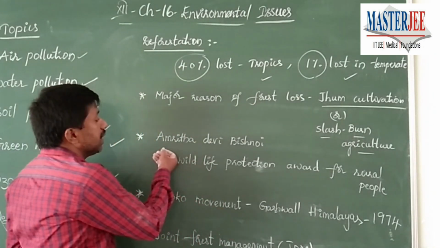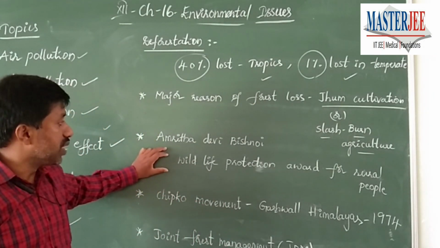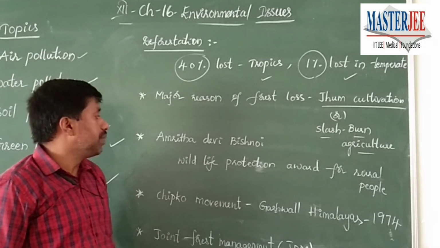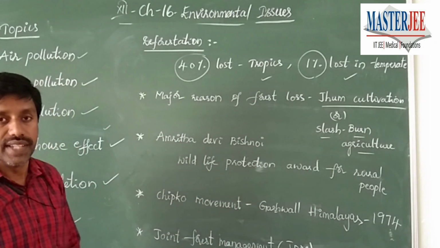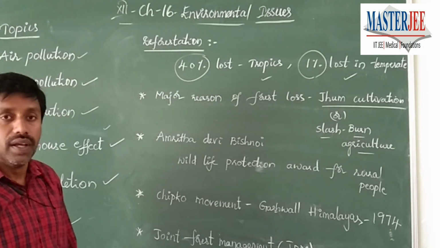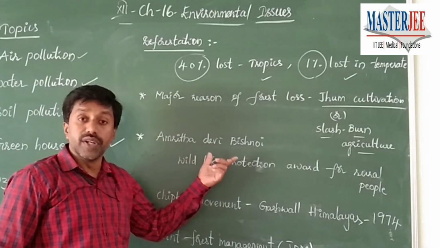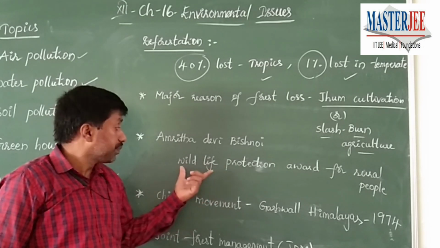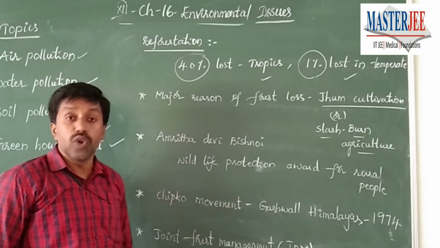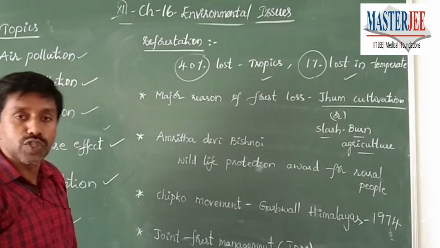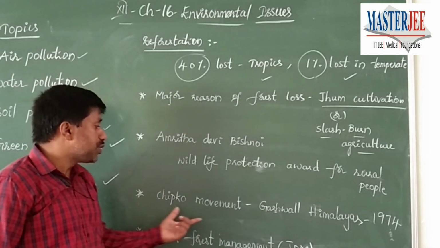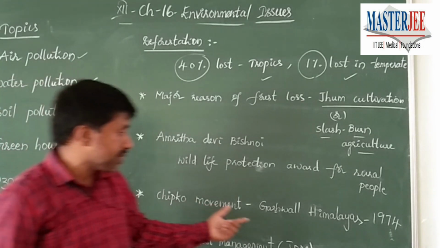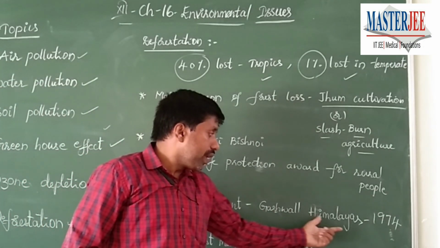Now, similarly, there is another topic related to deforestation: the Amrita Devi Bishnoi Wildlife Protection Award. What exactly is this? There is a small story, about the role of Amrita Devi and her daughters, and how they protected the forest. This award is generally given to rural people who show the courage to protect the forest area. Similarly, the Chipko movement. The important question is, when did the Chipko movement take place? In the Garhwal Himalayas in 1974.